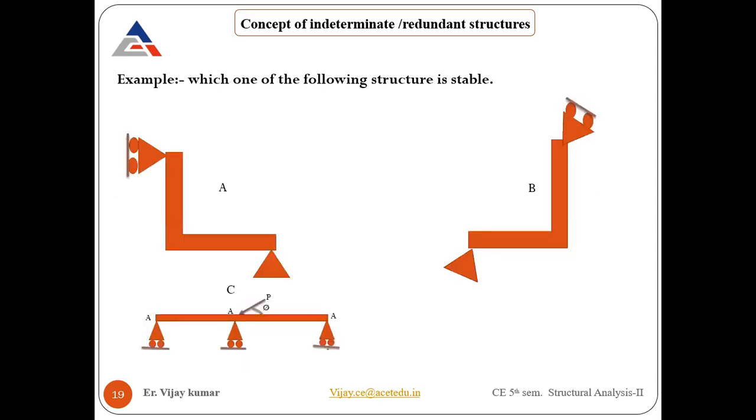So there is an example. Let me know which one is a stable structure out of these three. Pick A, B, or C. Which one is the stable structure, and give the reason as well. If A is stable, then why? If B is stable, then why? And if C is stable, then why?